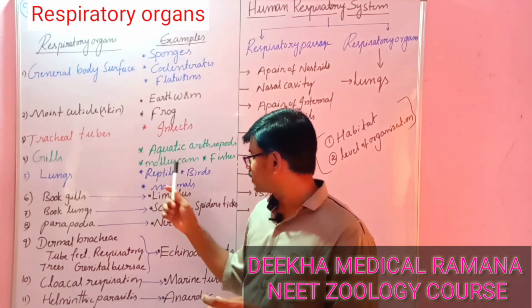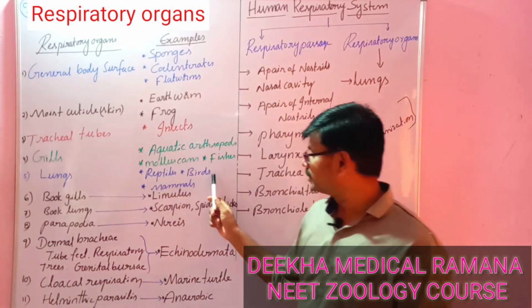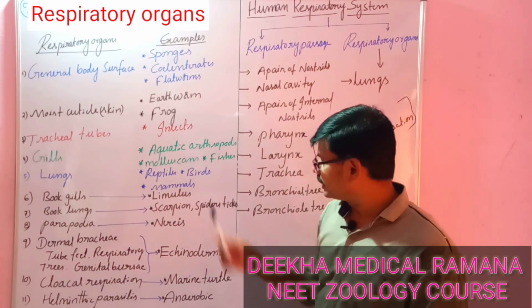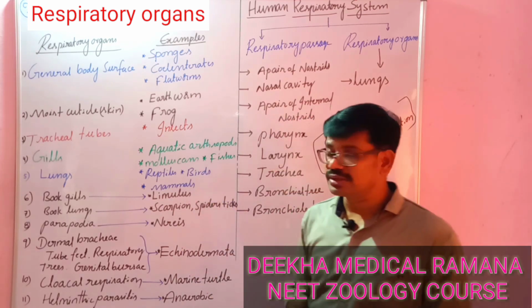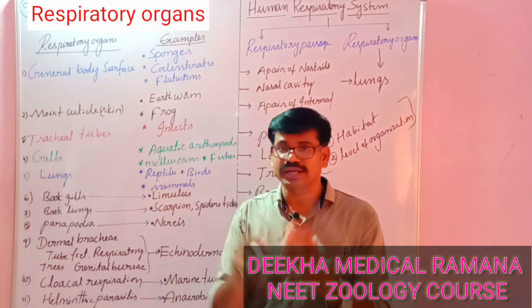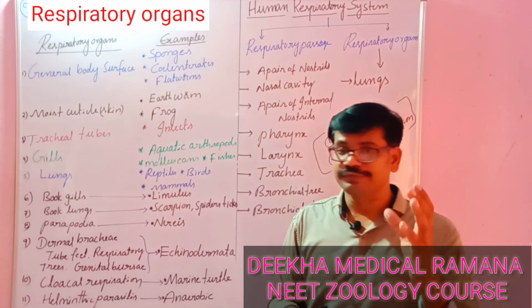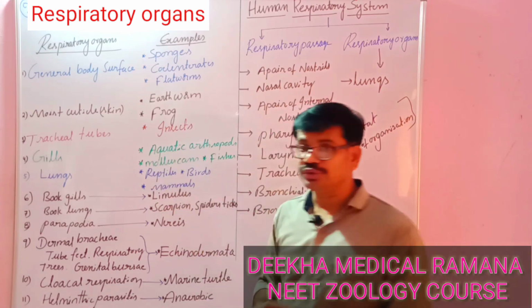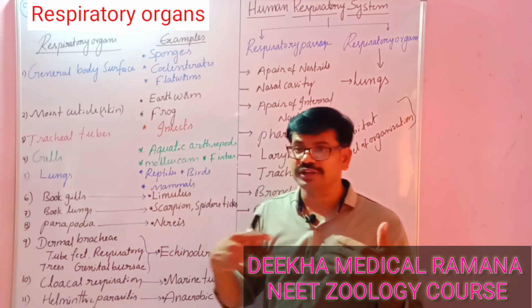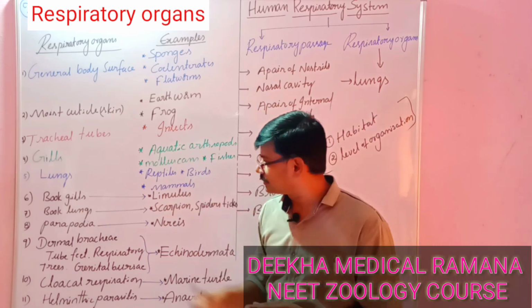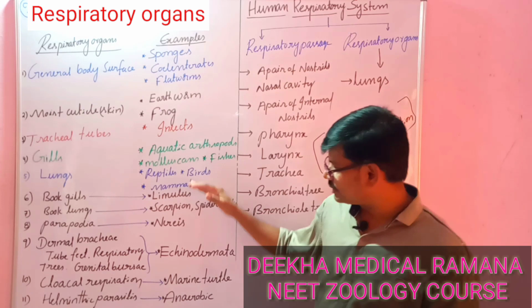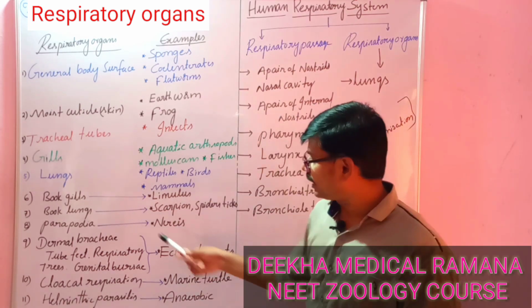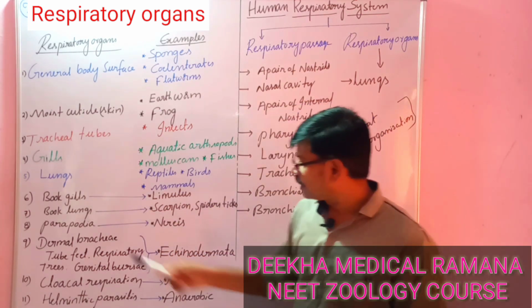Lungs are the respiratory organs in mostly reptiles, birds, and mammals. Right, in birds, along with the lungs, there are associated sac-like structures we call air sacs. So air sacs and lungs are useful for continuous ventilation of air in birds, right? Next, come to the other respiratory organs in other animals, like book gills in Limulus,